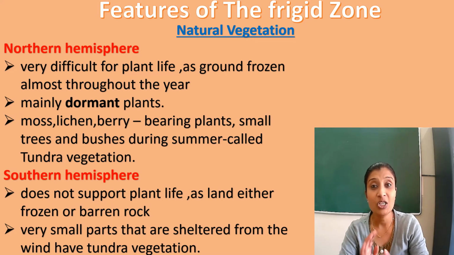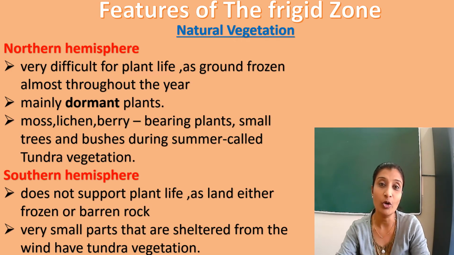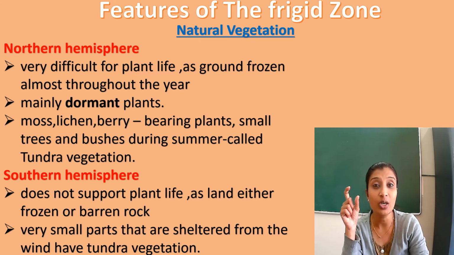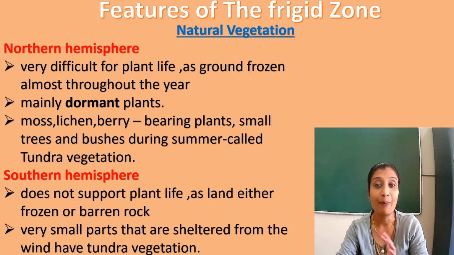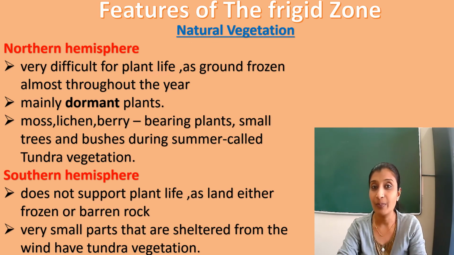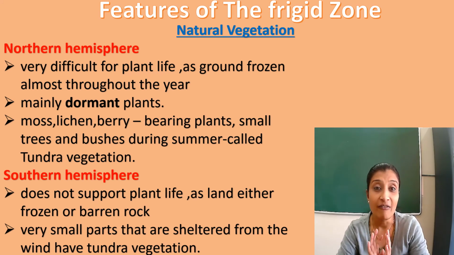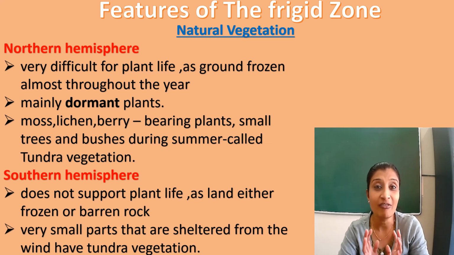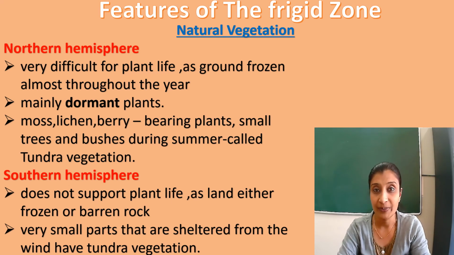In summer, small trees and bushes called tundra vegetation grow here. Now that word tundra is derived from the Finnish word tunturia, meaning barren or treeless hill, or land where there are no trees. Now in the southern hemisphere, there is no plant life because the land is frozen or barren. Barren means the land cannot produce any vegetation. And very small parts which do not get bad weather have tundra vegetation.